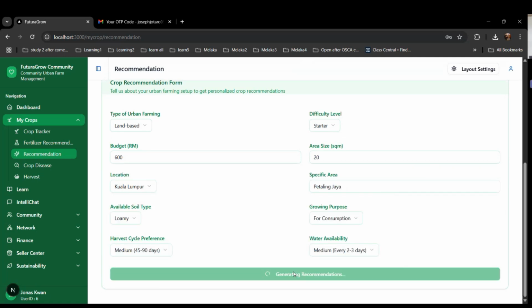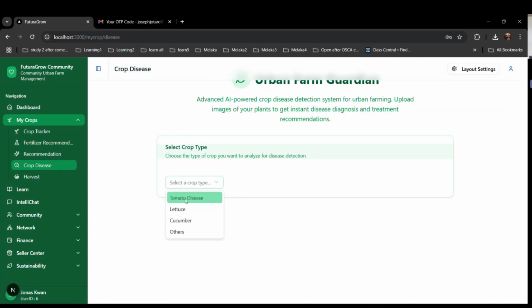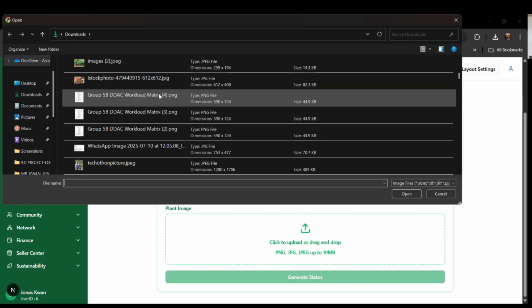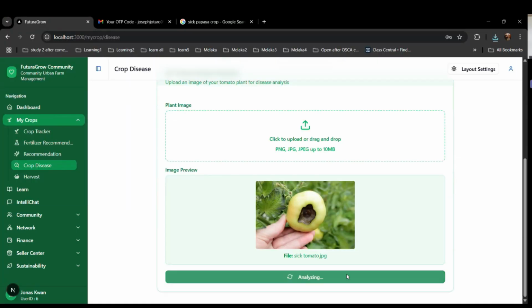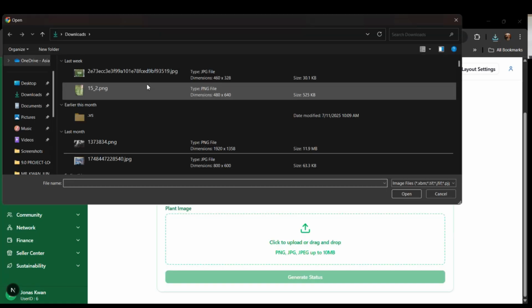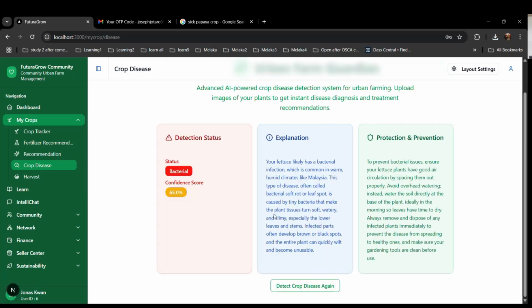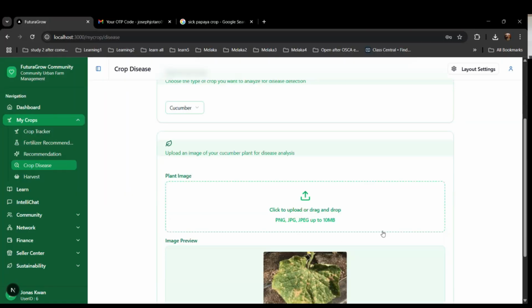And they can generate the most suitable crop they can plant, as shown here, and also how they can plant it. And for crop disease, since they are urban farm people, they might not have the experience, so they can upload an image of, for example, tomato, cucumber or lettuce, and it will detect the various diseases of the urban farm crop they planted, so they can take good care of them and grow more successfully by treating the diseased plants once a disease is identified.